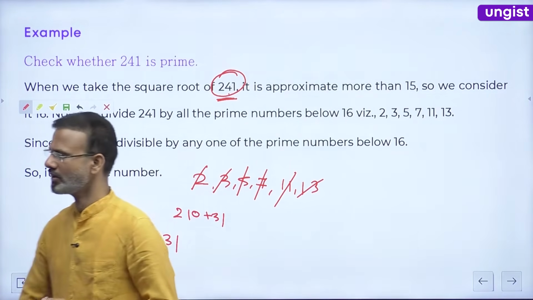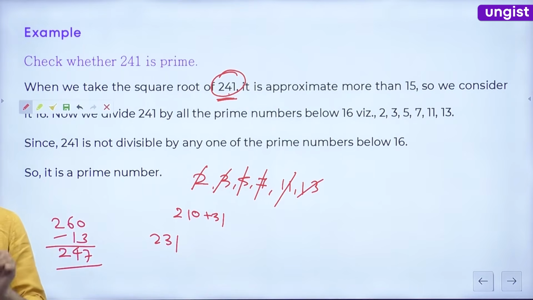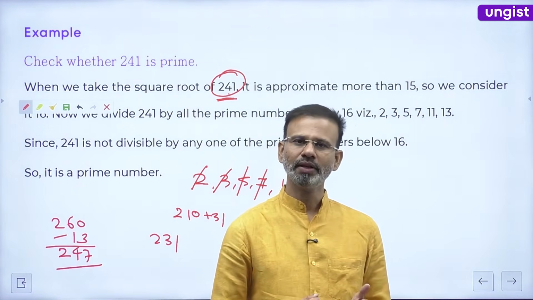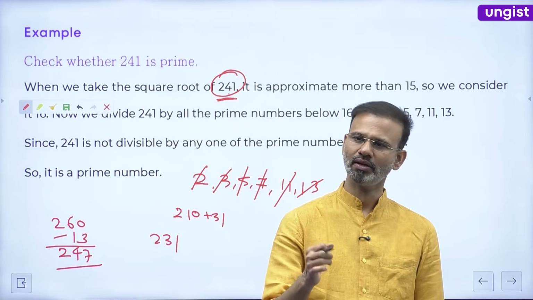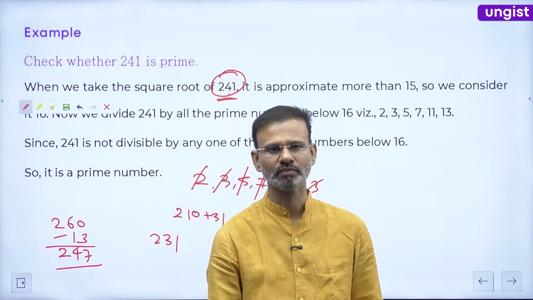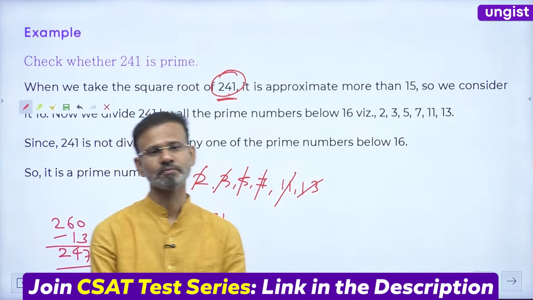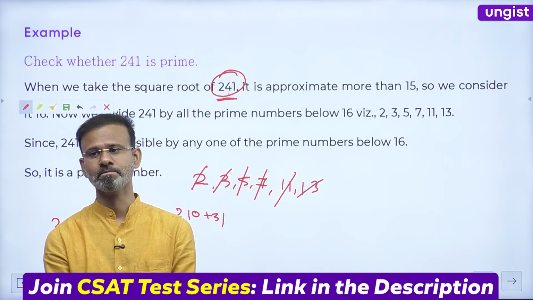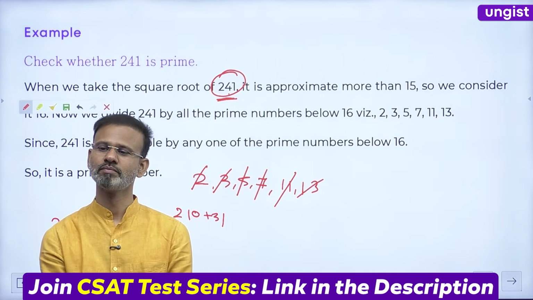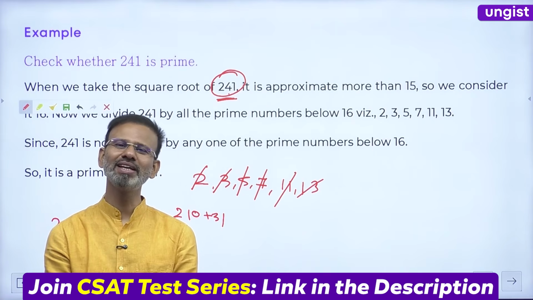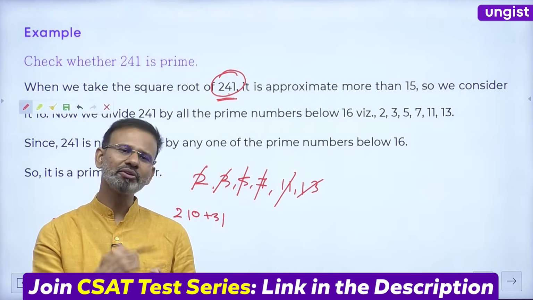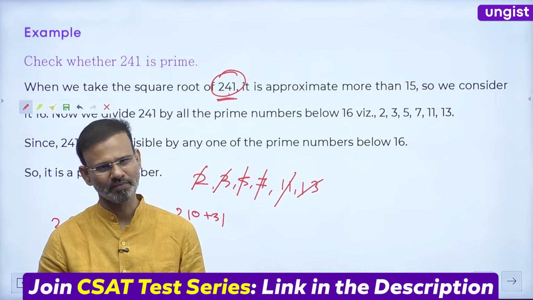Okay, now friends, tell me one thing. If you have to check whether 100 is a prime number or not, what do you have to do? 100 is the perfect square of 10. Yes, that's fine, the prime numbers smaller than 10. I mean, you have to check it from 2, 3, 5, 7. That's it. Say it like that.